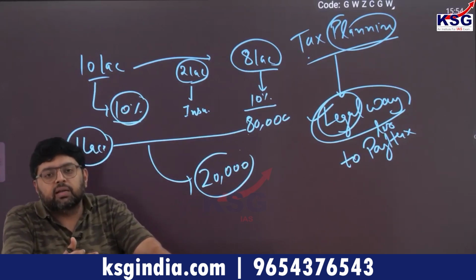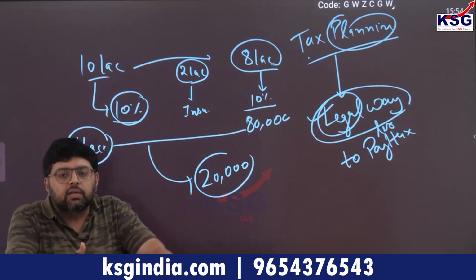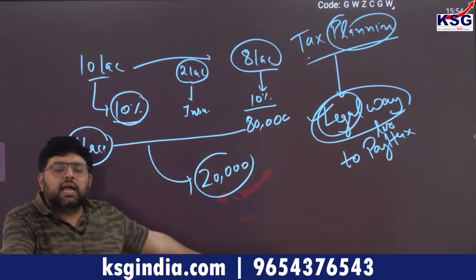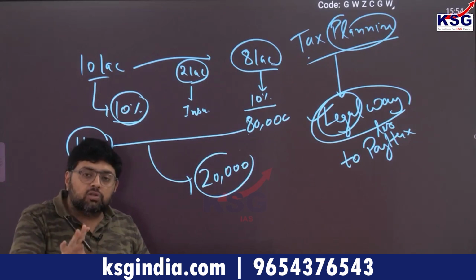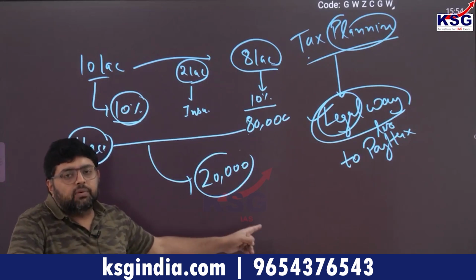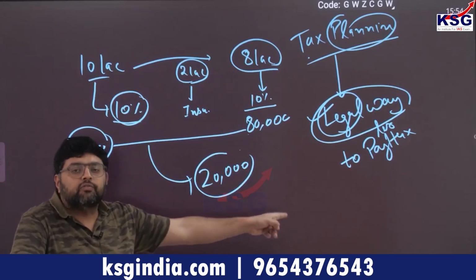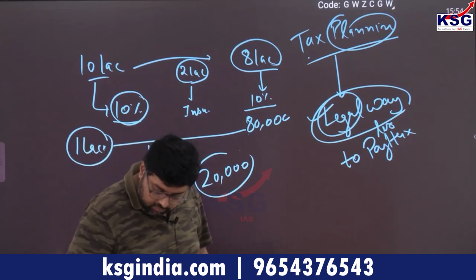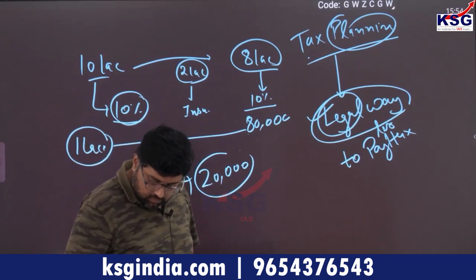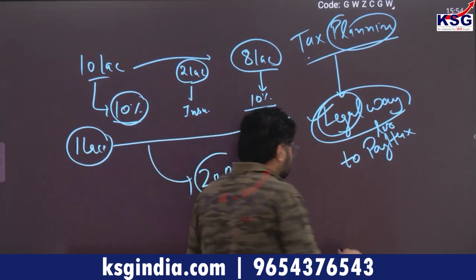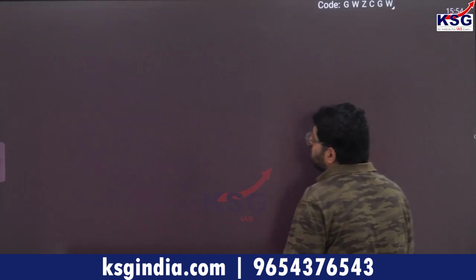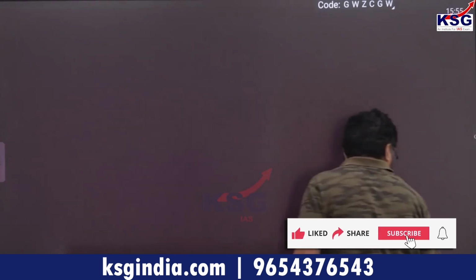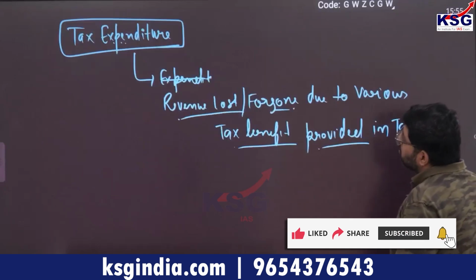So ultimately this is less tax revenue collection, and this is called tax expenditure. Basically, tax expenditure is revenue foregone or revenue lost due to various schemes or tax benefits given by the government in the form of tax planning. Is it clear, everyone? I hope it is clear to you.